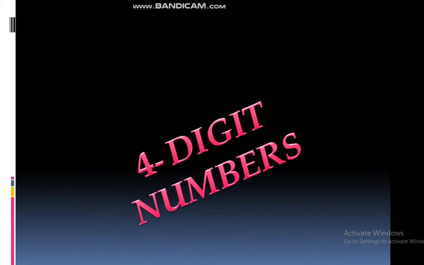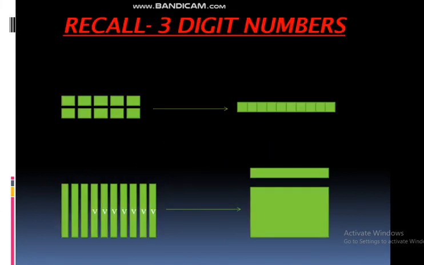Already we have studied 3-digit numbers in the second standard. You already know about 1 to 100, and 100 to 1000 also.